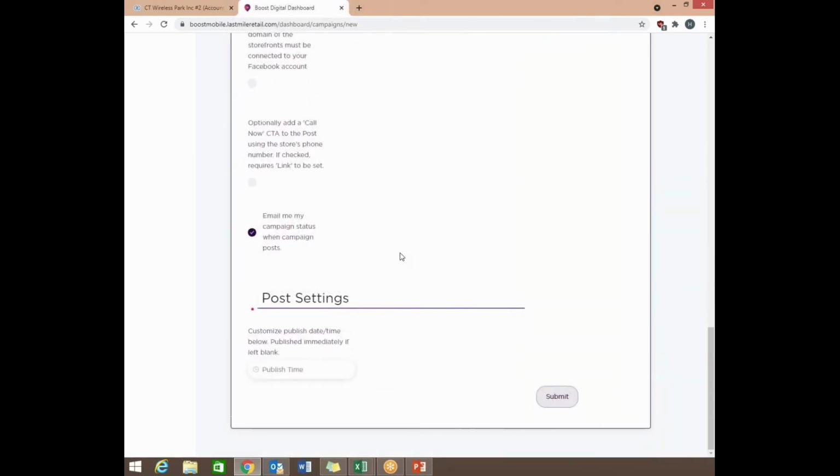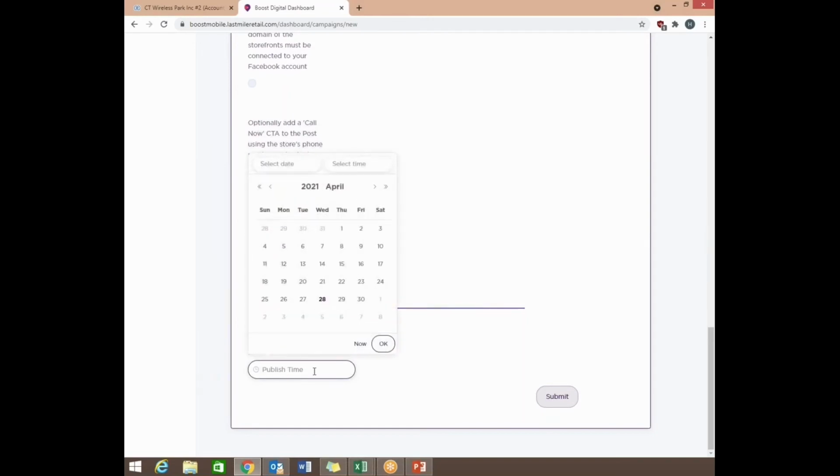And what you want to do is scroll down to where the time you want to publish it, or the publishing time. If you want a copy of the campaign and see how it's going to be posted, it's already highlighted. If you do not, you could just simply unhighlight it. I recommend leaving it on so you can actually get an email and see how the campaign looks like, a direct link to it. So the next step is selecting when the post is going to be live.